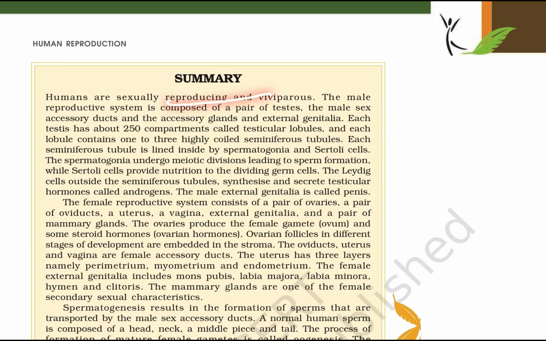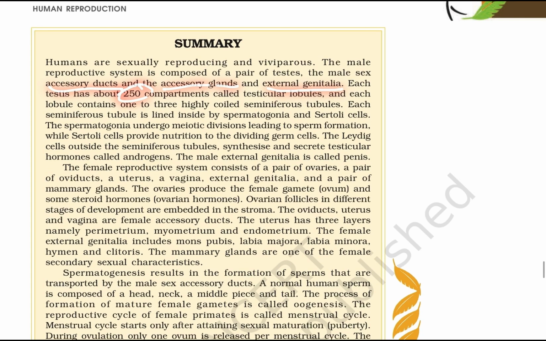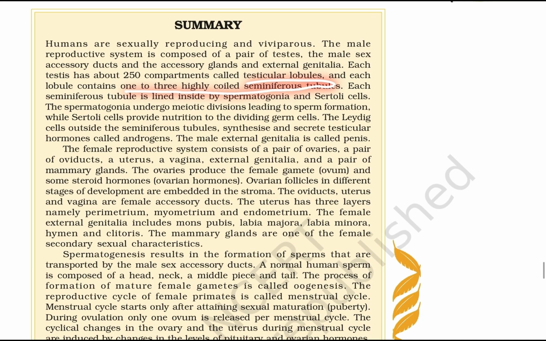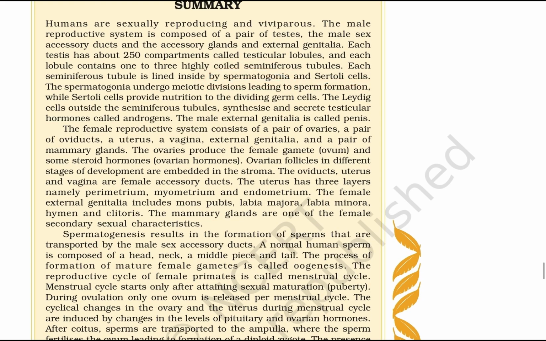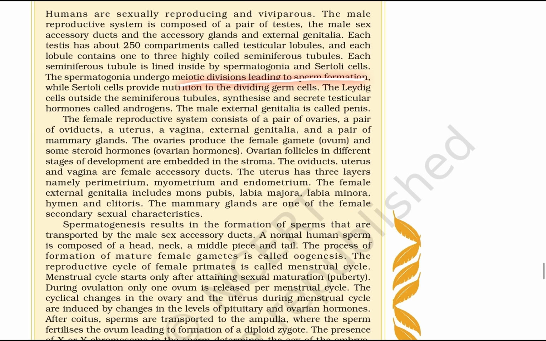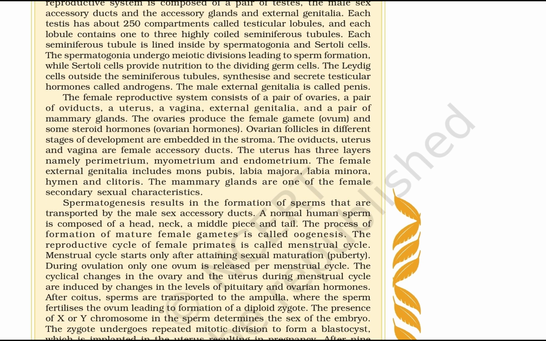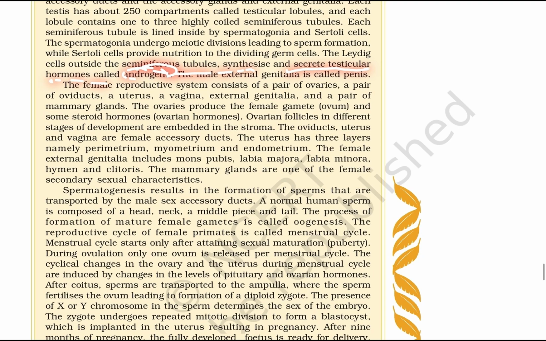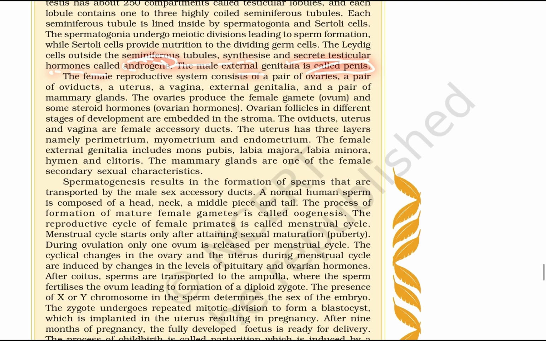Summary: human beings are sexually reproducing and viviparous. The male reproductive system is composed of testes, male accessory ducts, accessory glands, and external genitalia. Each testis has about 250 compartments called testicular lobules, and each lobule contains one to three highly coiled seminiferous tubules. Each seminiferous tubule is lined by spermatogonia and Sertoli cells. Spermatogonia undergo meiotic division to form sperm, while Sertoli cells provide nutrition to developing germ cells. Leydig cells outside the seminiferous tubules synthesize and secrete the testicular hormone called androgen. The male external genitalia is called the penis.